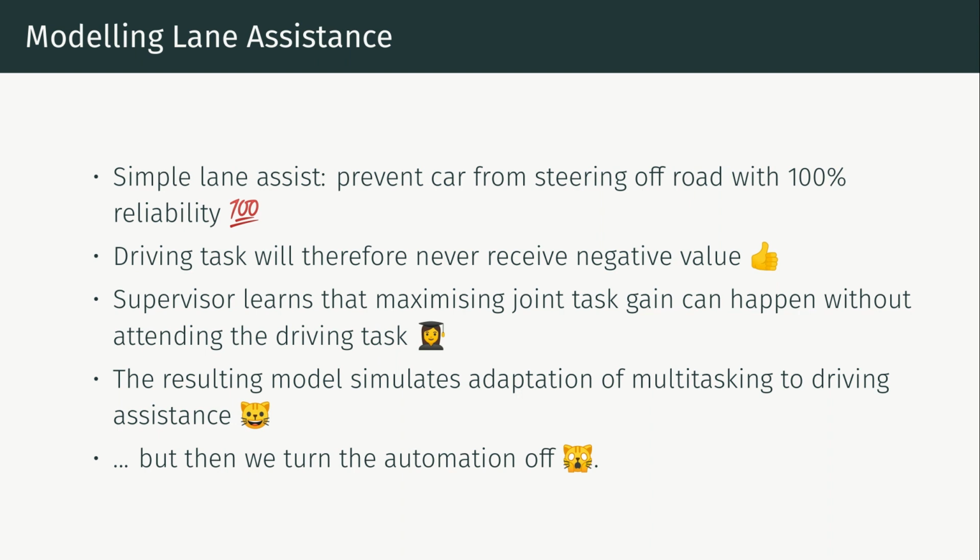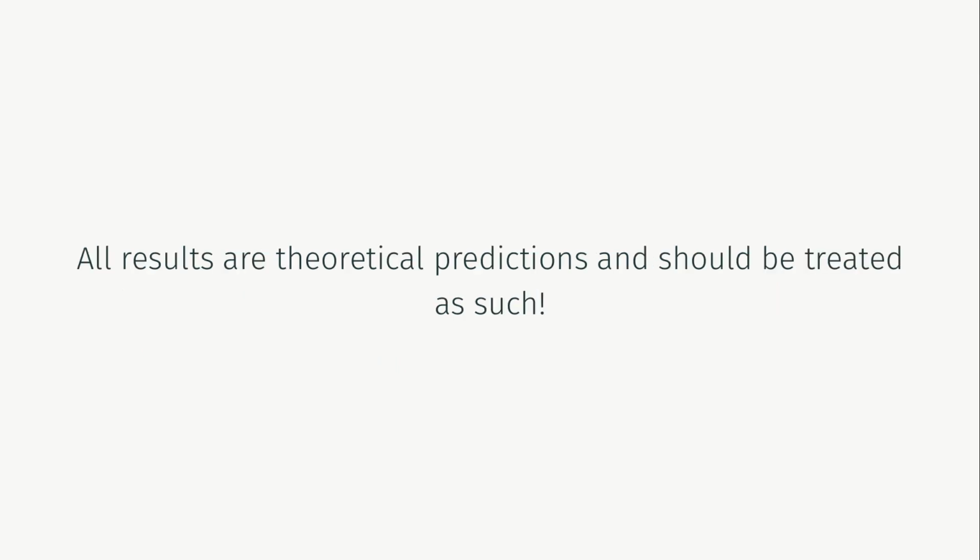We then turn off the lane assist to generate a prediction of what would happen when the assistance suddenly stops working. Below we show a comparison between a model that has adapted to the presence of the lane assist to a model that does not have this adaptation. Furthermore, we vary the amount of elements in the in-car search task to show that the design of the in-car interface impacts adaptation. Before showing the results, we want to emphasize that these are crude simulations only, aimed at showcasing our theoretical approach, not for making actual design choices.